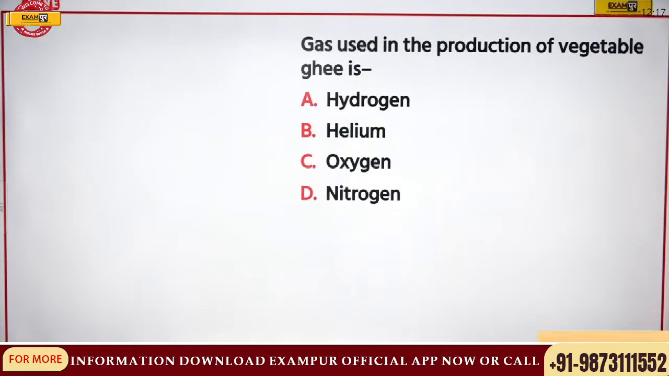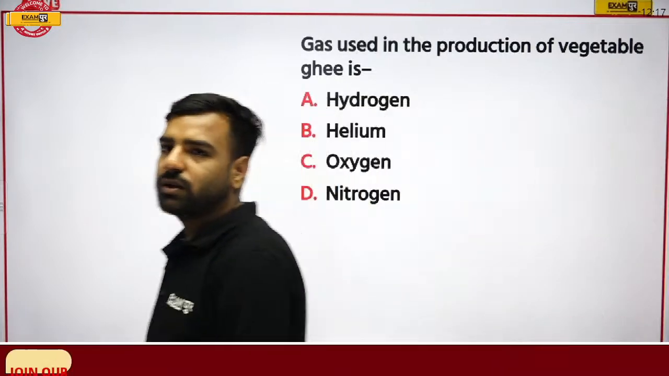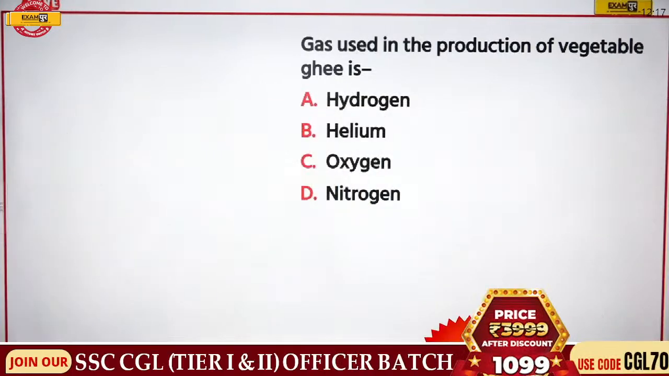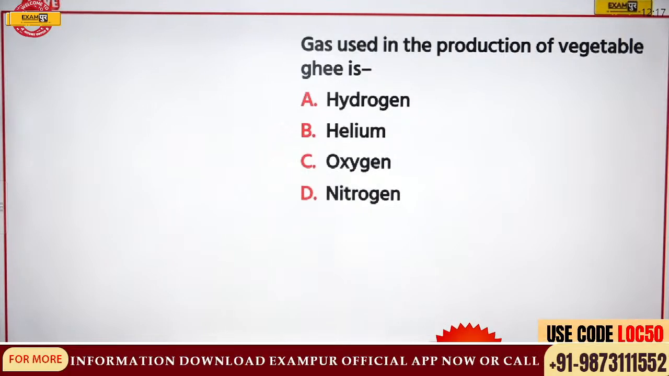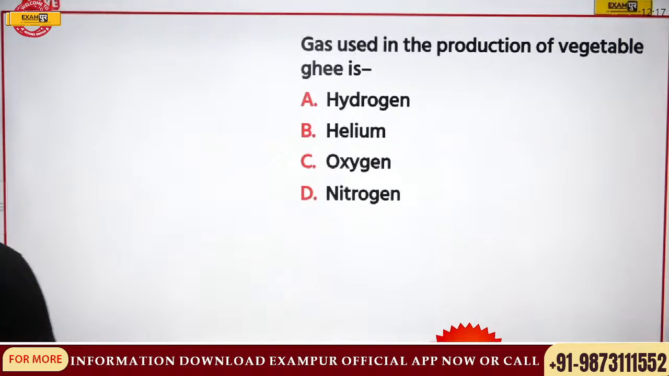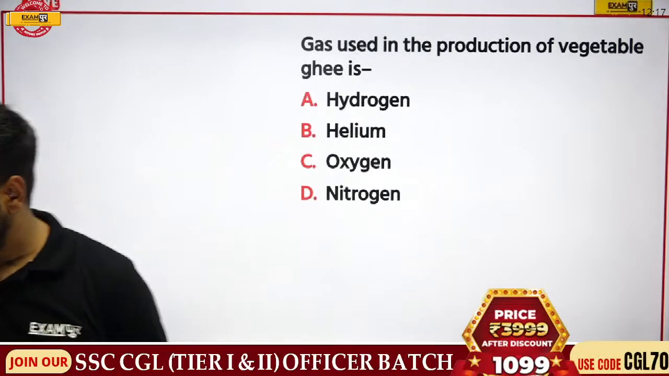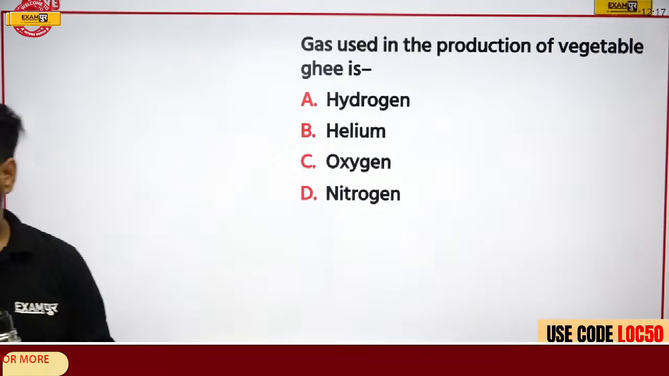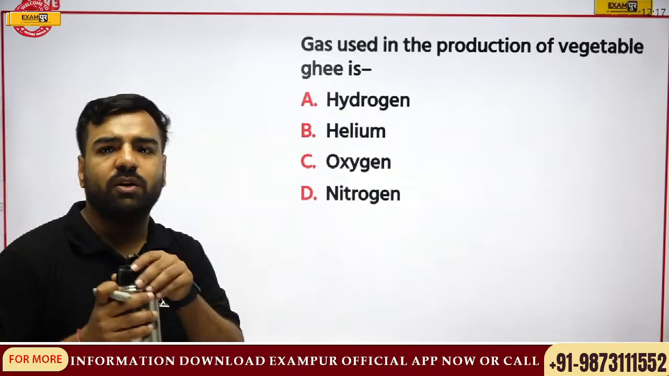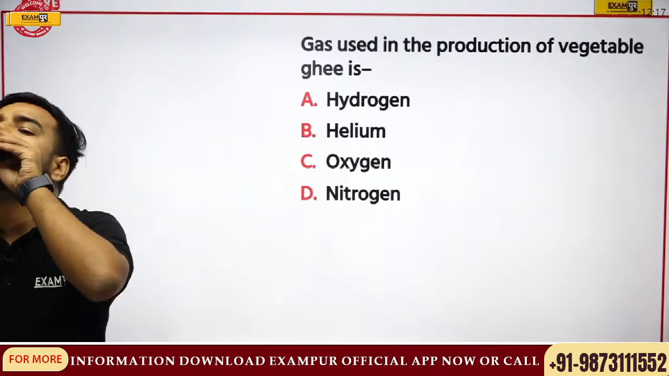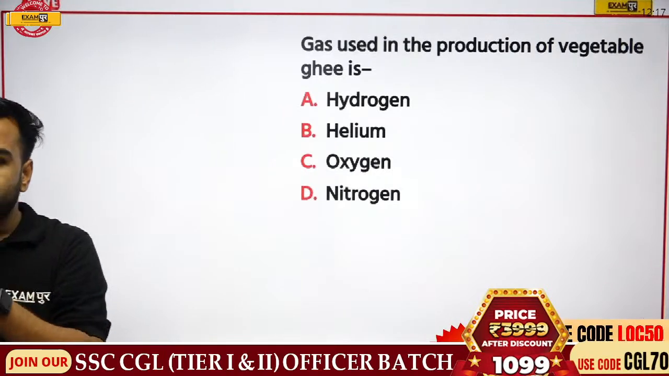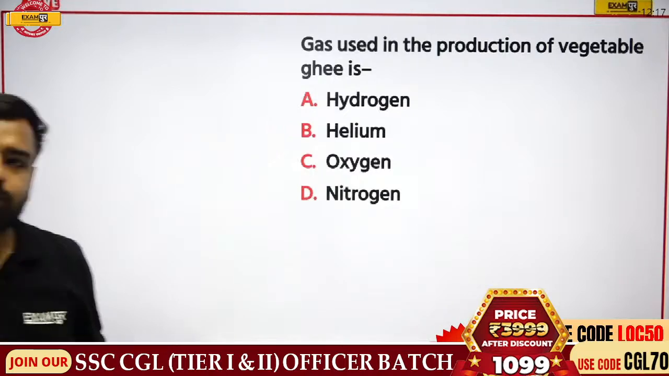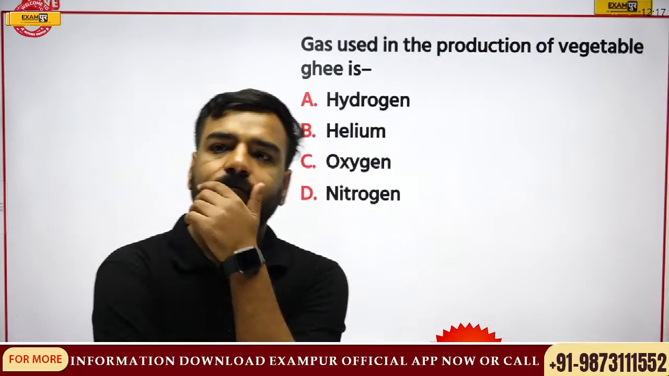Next, gas used in the production of vegetable ghee is dash. We have 4 options. So the gas which is used in the production of vegetable ghee, it is what? Answer please. And everyone who is there in the session, I want answer from everyone. Yes, gas which is used in the production of vegetable ghee. Can you answer this? What is going to be the correct answer here?